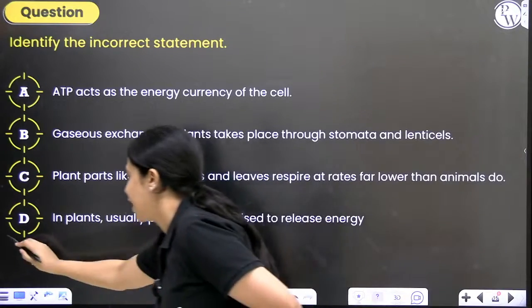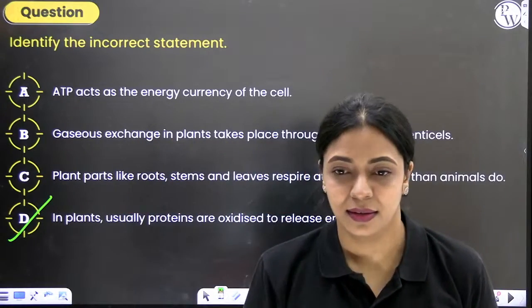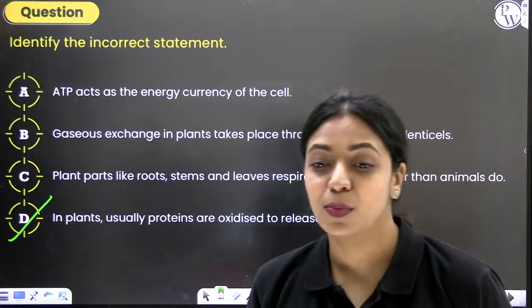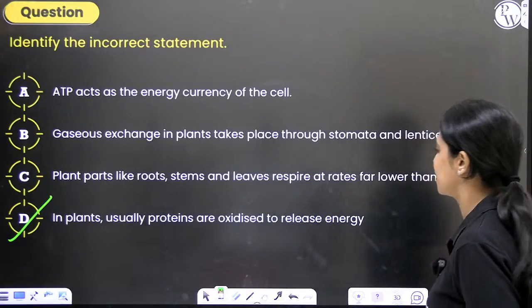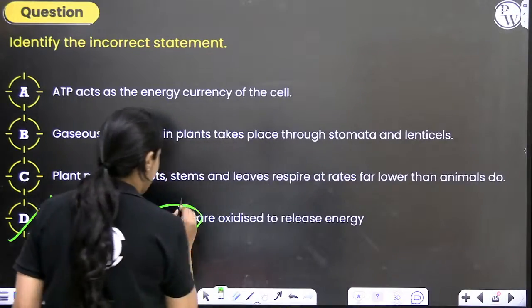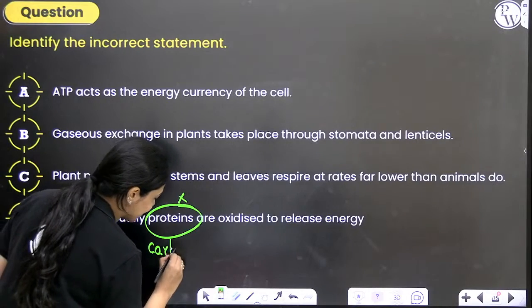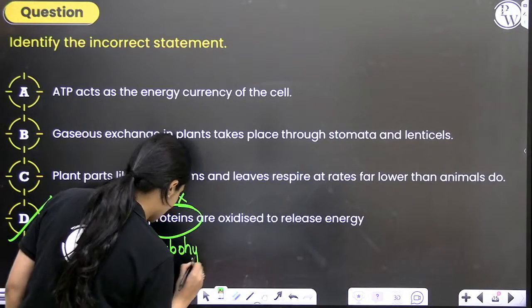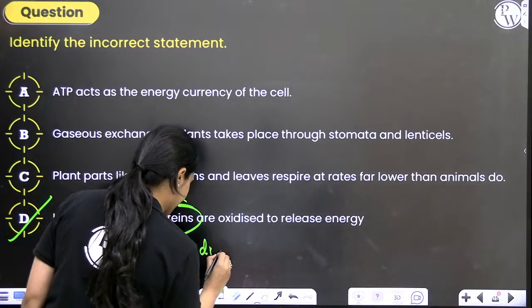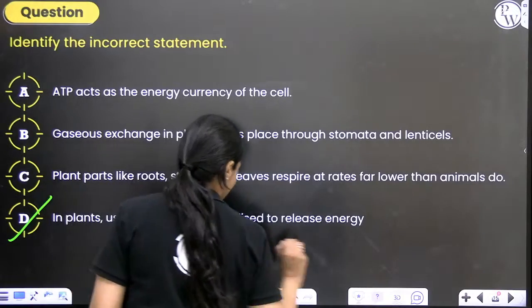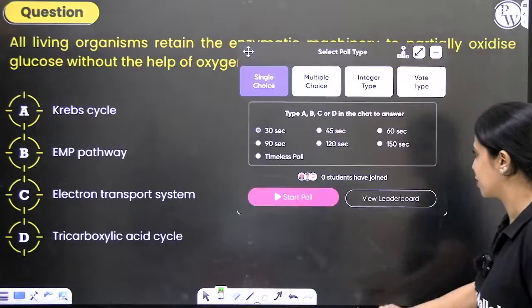Who's going to tell me why option D is incorrect? Why is it incorrect? Yes, the most preferred substrate is not proteins, it is carbohydrates. I will write it here just so you know, if you're going through these notes later, you'll get the answer why this is wrong. Okay, now let's take a look at our next question for the day.